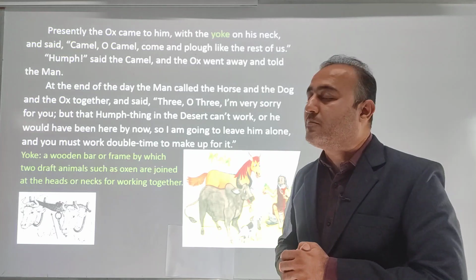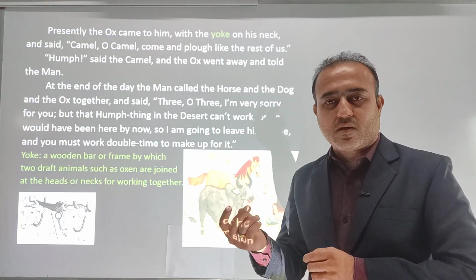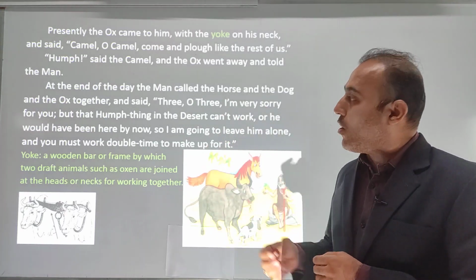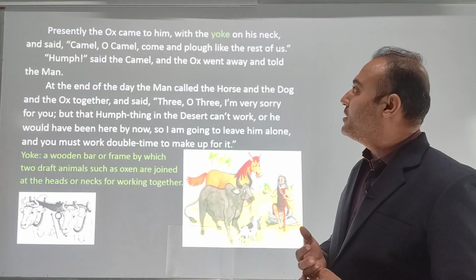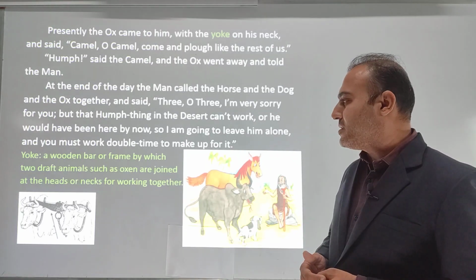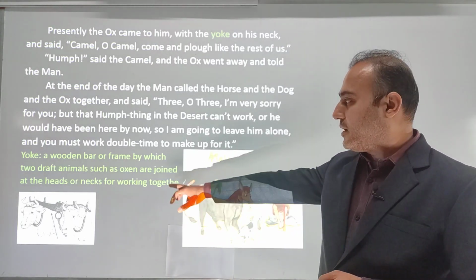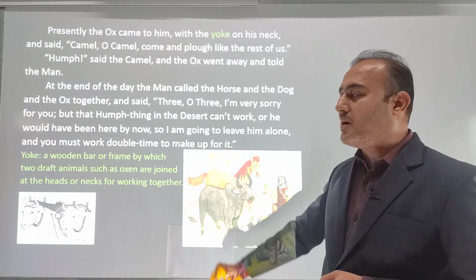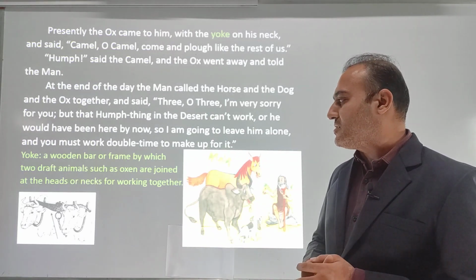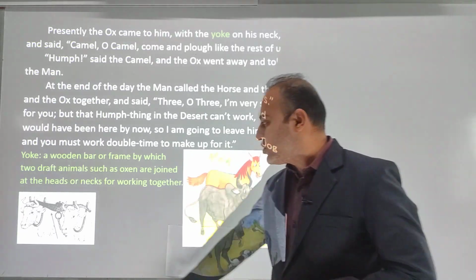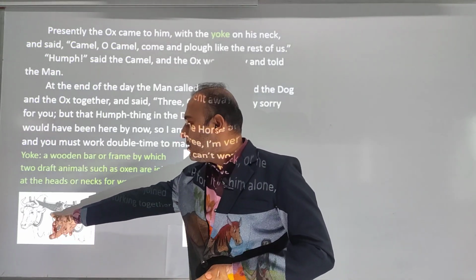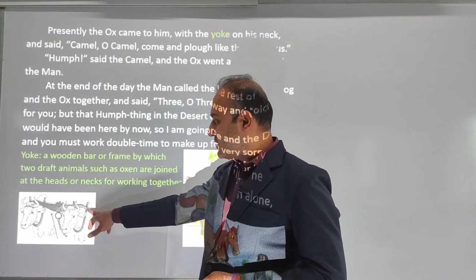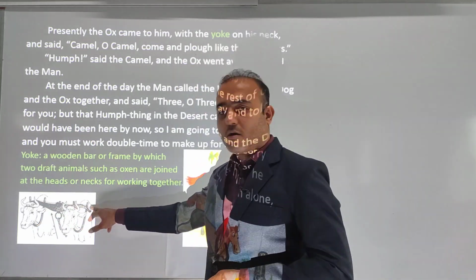Presently the ox came to him. First the horse, then the dog, and then the ox came to him with the yoke on his neck. Now, what is the meaning of yoke? A wooden bar or frame by which two draft animals such as oxen are joined. I have given the picture over here. You can see this arrow. This is known as yoke.